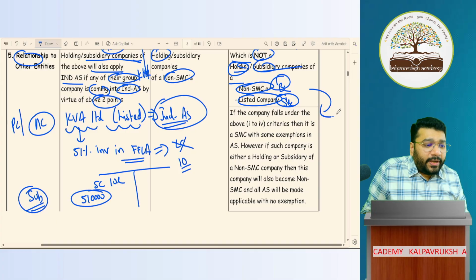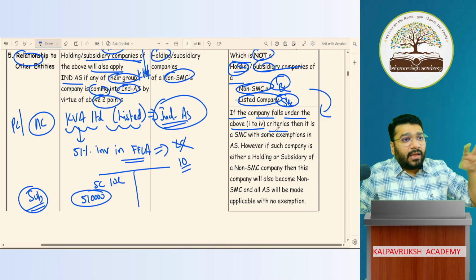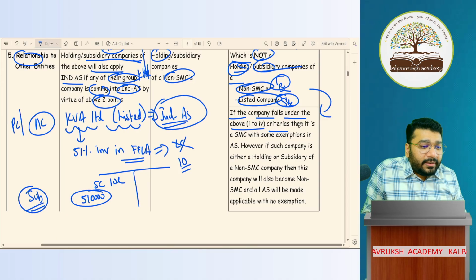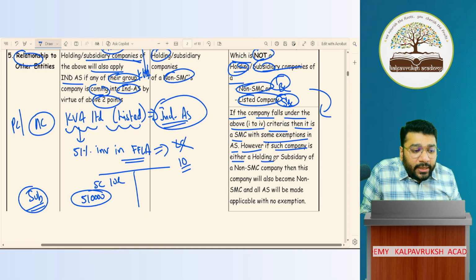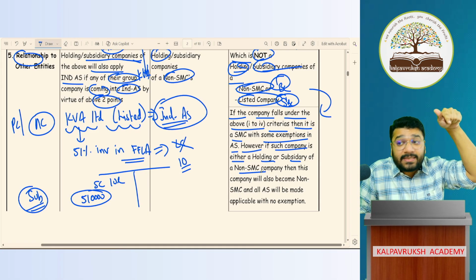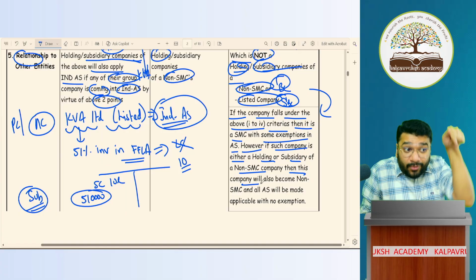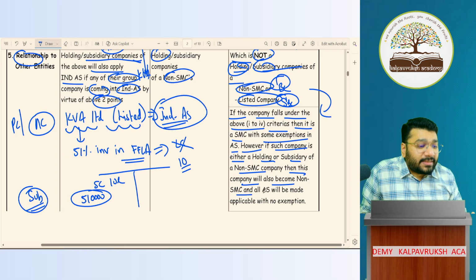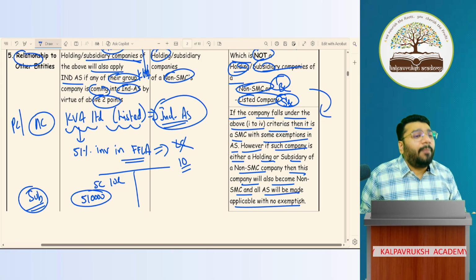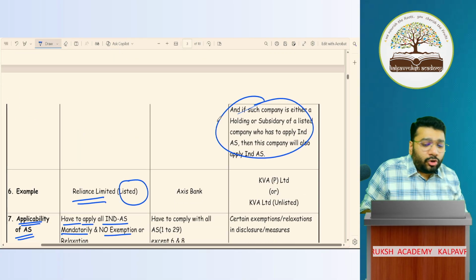I'm just explaining this point here. If the company falls under the above 4 criteria, the company, CA.Prathik, is following all the 4 criteria, then it is called an SMC with some exemption. I'm a small company, I'll get exemption. However, if such a company is either a holding or a subsidiary of a non-SMC, non-SMC means big company, then this company, which so far was an SMC, just because it is related to a big company, will be called a big company and all AS will be made applicable with no exemptions. The same point is explained for super big company.